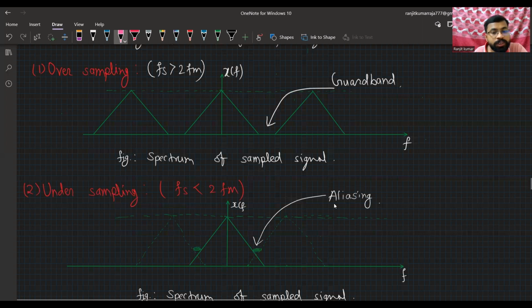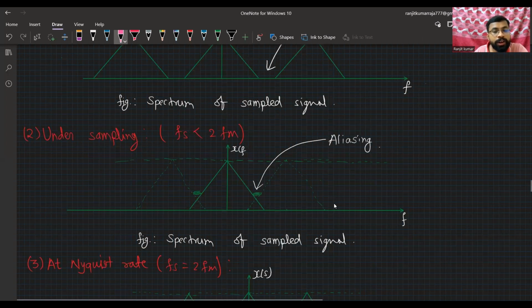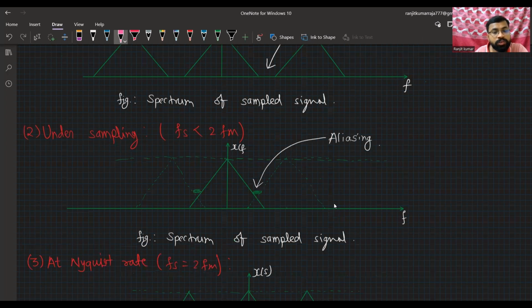Now under sampling we will consider, that is for fs less than twice of fm, and the spectra will overlap with one another. We can see clearly here it is overlapped. Where it is overlapped, that place is known as the aliasing effect. Means some amount of this and some amount of this signal is overlapped here. So that is the spectrum of the sampled signal with reference to frequency f, that is X of f.